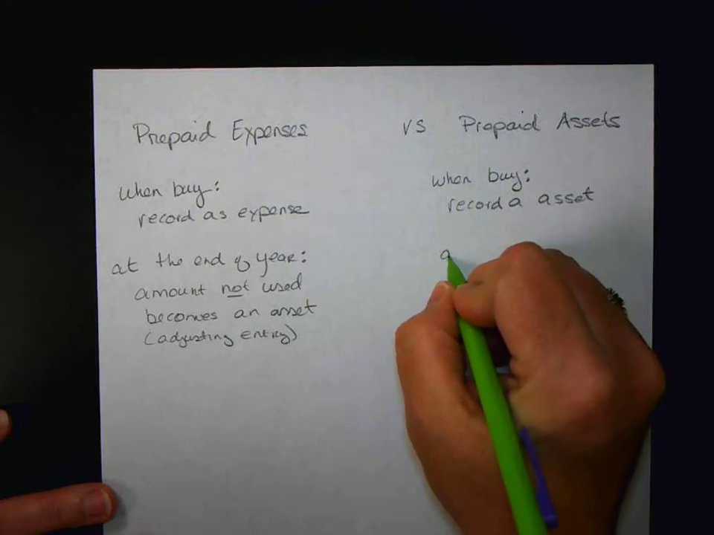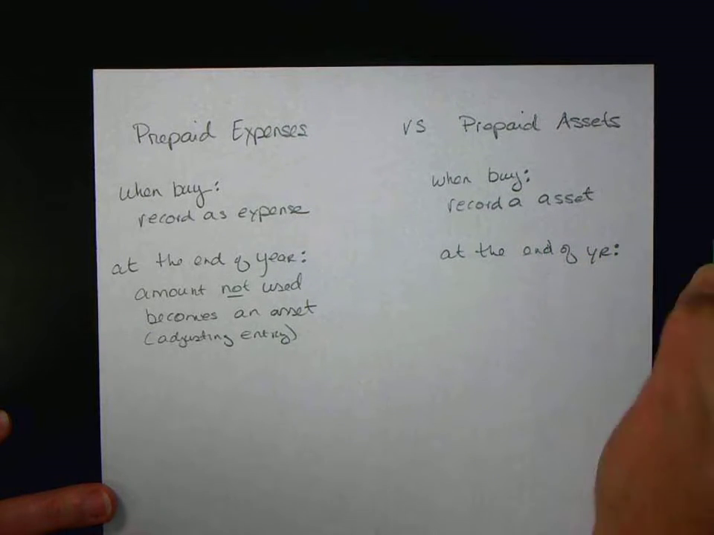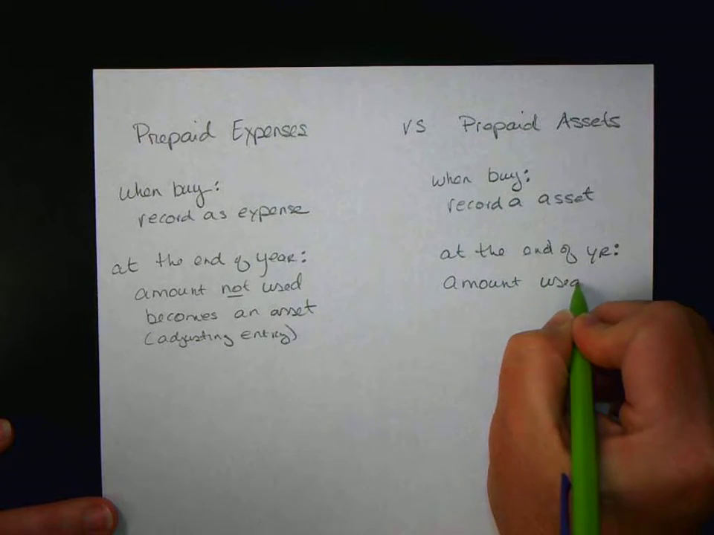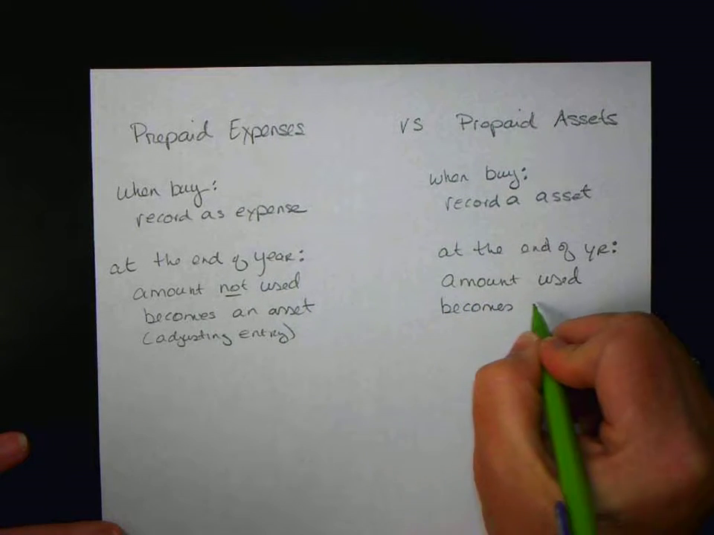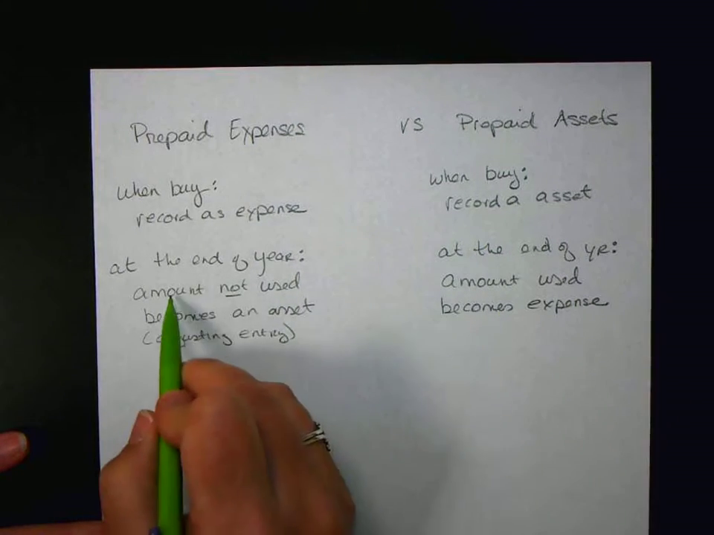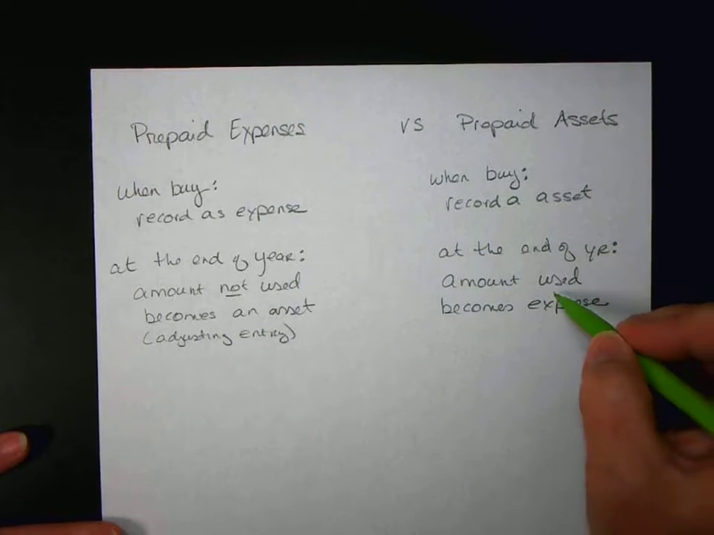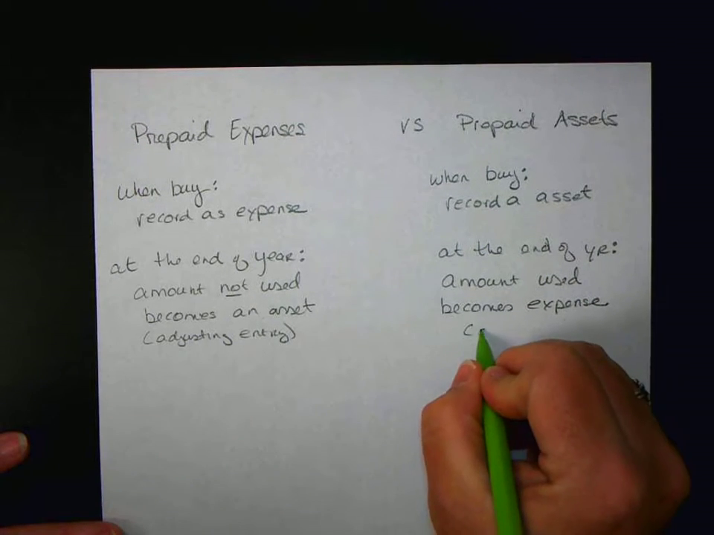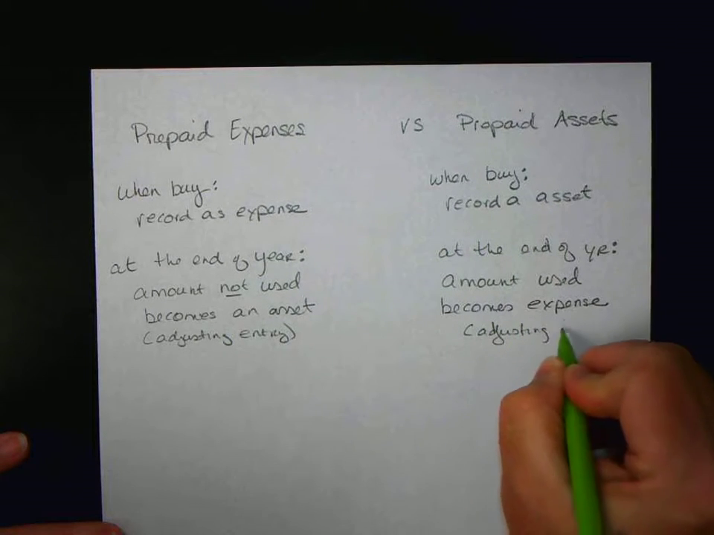Okay, over here at the end of the year, the amount used becomes an expense. Okay, so this is the amount not used. We move back to the asset account. Here, we're already in the asset account. We look at what we have left. The amount that we used becomes the expense. And again, this is with an adjusting entry as well.